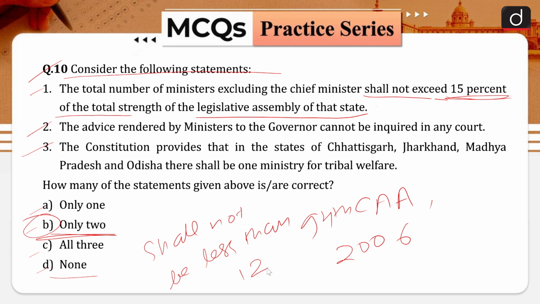Under article 163, the advice rendered by the council of ministers to the governor cannot be inquired in any court of law, and that is why your statement number 2 is correct in nature. The constitution under article 164 provides that in the states of Chhattisgarh, Jharkhand, Madhya Pradesh and Odisha, there shall be a minister in charge of tribal welfare, and that is why your statement number 3 is also correct, and hence the correct answer for this question is going to be option B. Only 2 statements are correct.